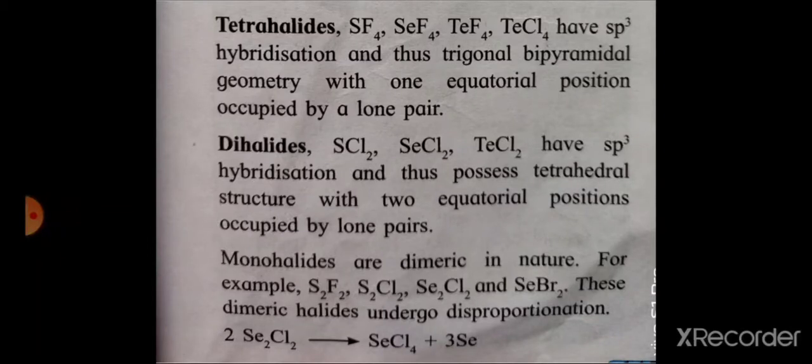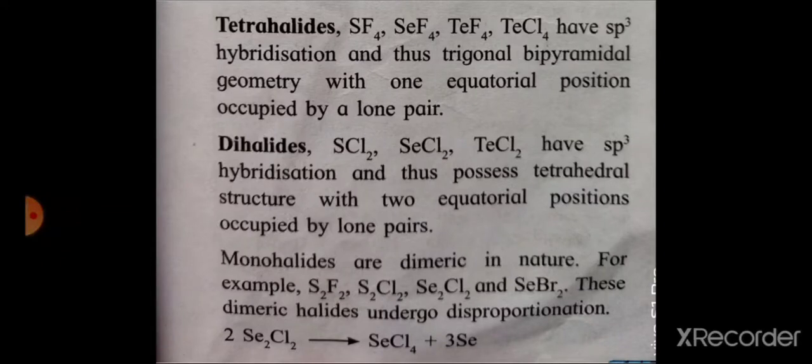Here the reaction of diselenium dichloride is given. This diselenium dichloride decomposes into selenium tetrachloride plus elemental selenium. In this reaction, selenium undergoes oxidation and reduction also.